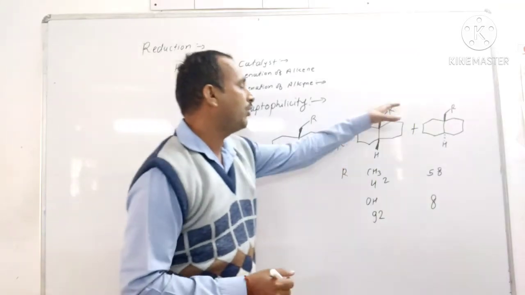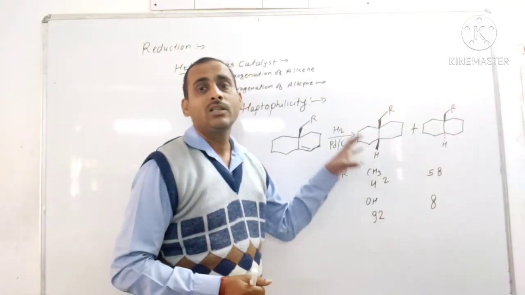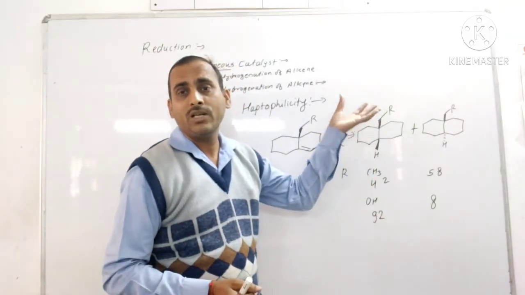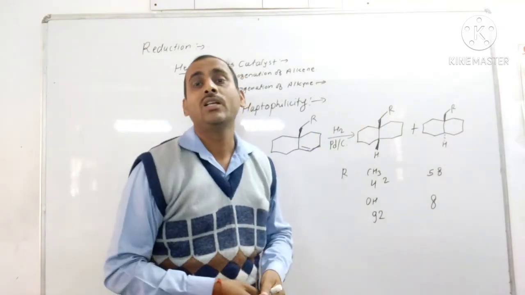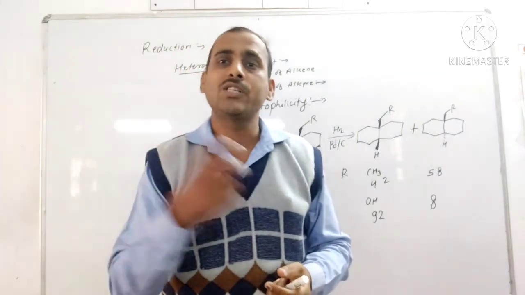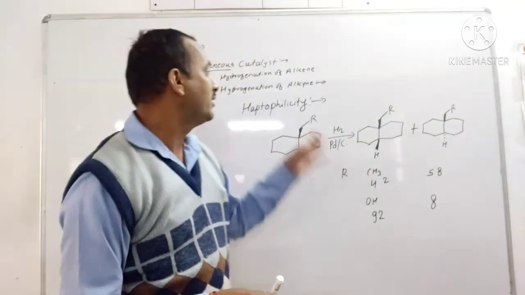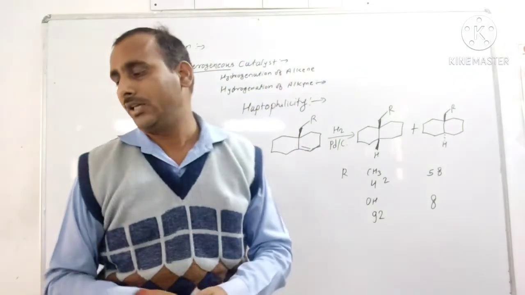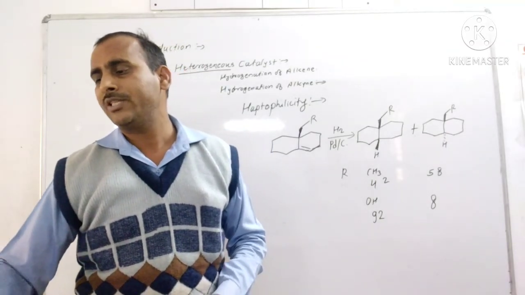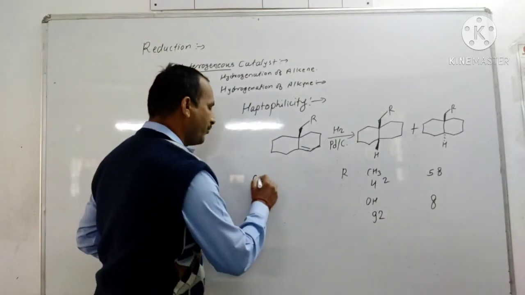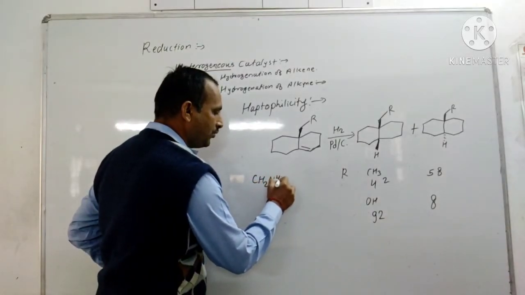Means if R group is OH, then the functional group, that is OH, is present on the upside, therefore hydrogenation also occurs from the same face of the functional group. This effect is called the haptophilicity.